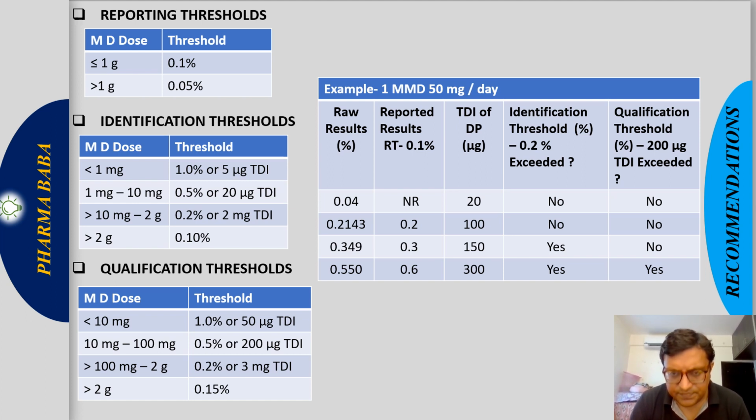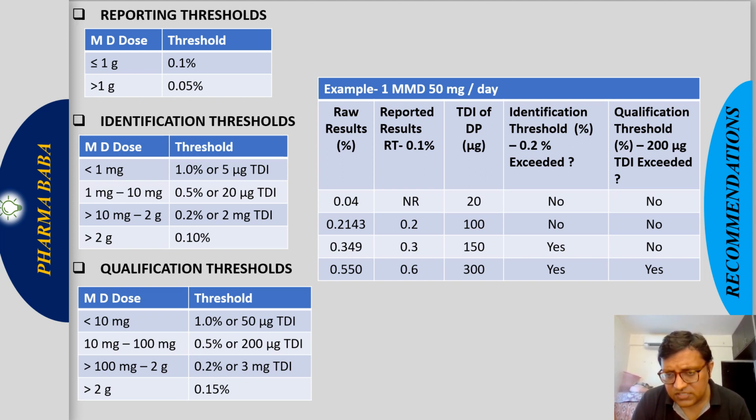So if we see from the 0.2%, which impurity is increasing? It is increasing, no. It is increasing, yes. It is increasing, yes. So these two impurities are more than the identification threshold, so their structures are to be identified, right? Then comes the qualification threshold.